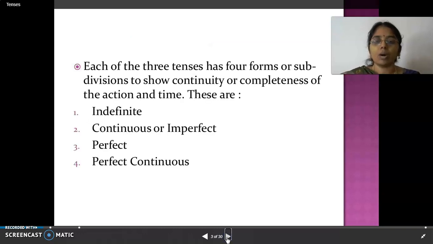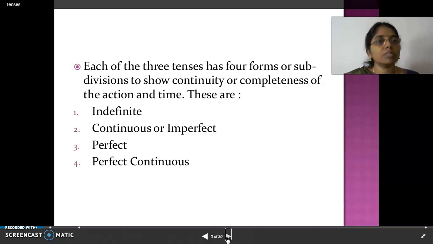Good. Now, each of these three tenses has four forms or four subdivisions, we can say, to show the continuity or completeness of action and time. First one is indefinite, continuous or imperfect, perfect, perfect continuous. From your second standard onwards, we used to say: simple present, present continuous, present perfect continuous. Like that we used to say, right?